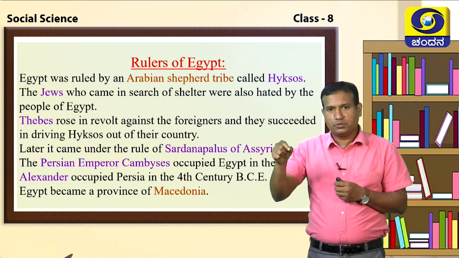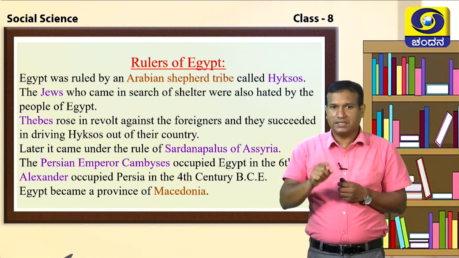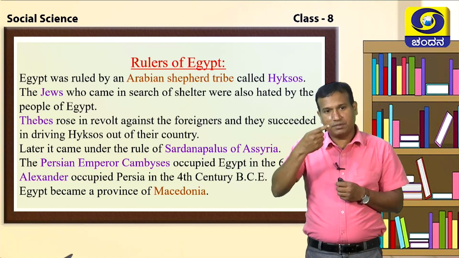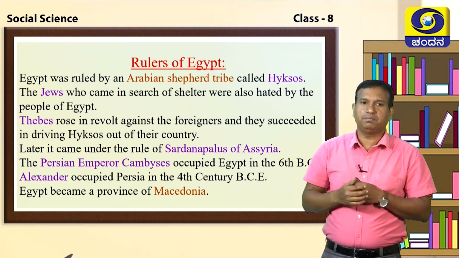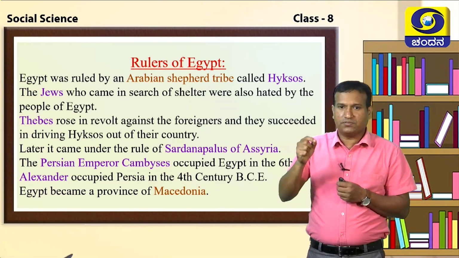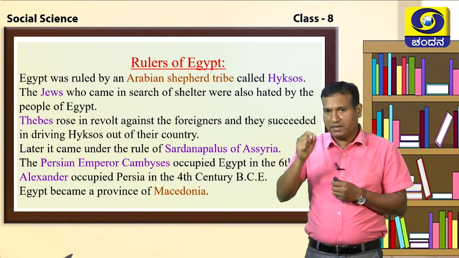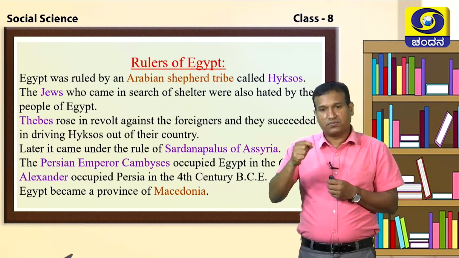But the people who were in Egypt hated the Jewish people and chased them out. Another tribal community, the Thebes, rose in revolt against the foreigners, and they were very successful in driving the Hyksos out of their country.